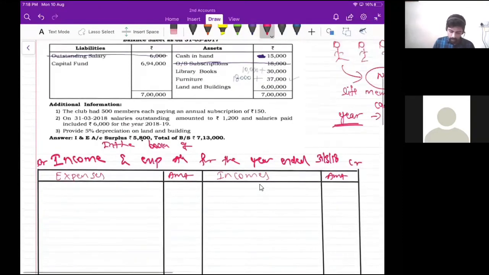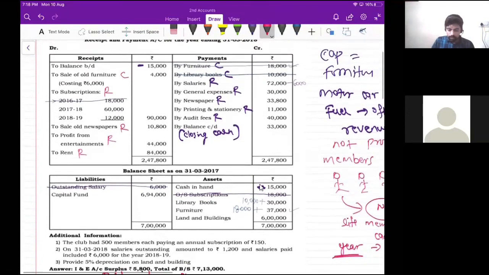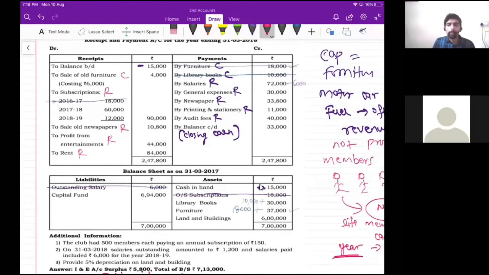Okay. So now we have made the columns. Everything is proper. Now, first we'll begin with the payment side. See, on the payment side, we have struck off furniture and then library books, correct? So for the time being, you just ignore that. We will deal with it at the right time.